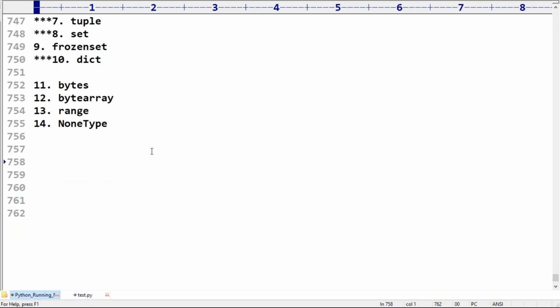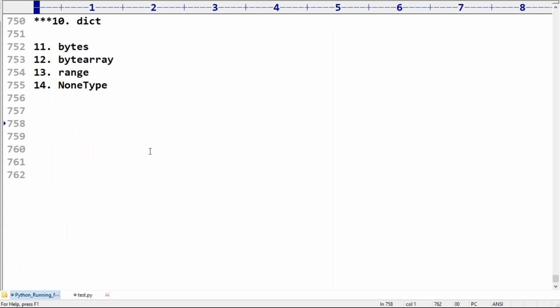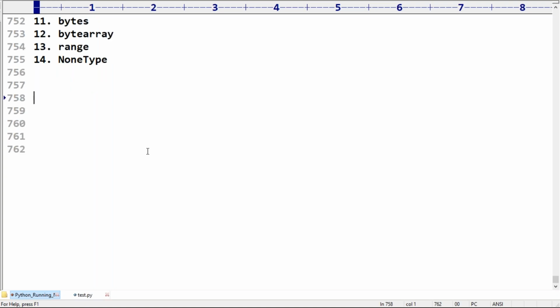Now just observe carefully. Before discussing these data types, I have to talk about some important general terminology. Remember this point very carefully.